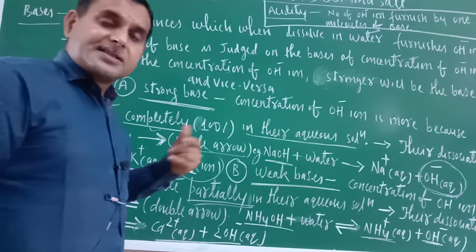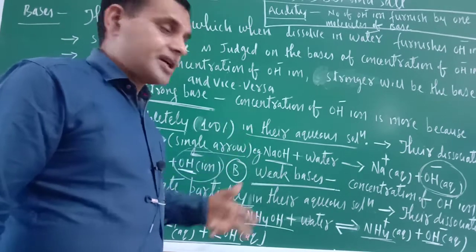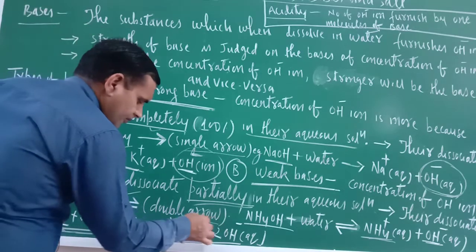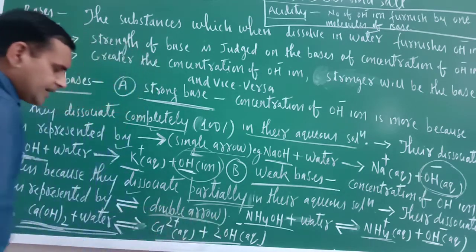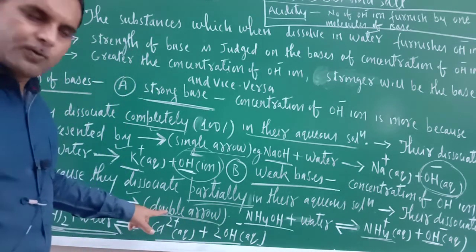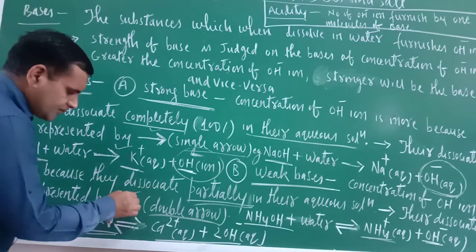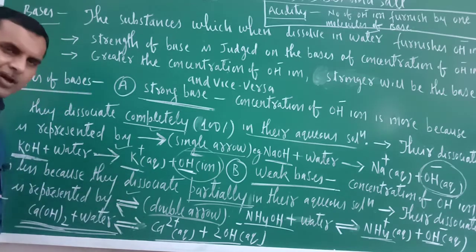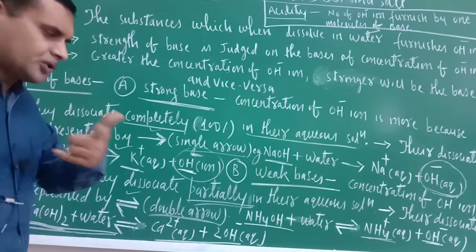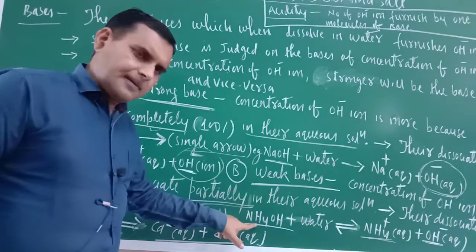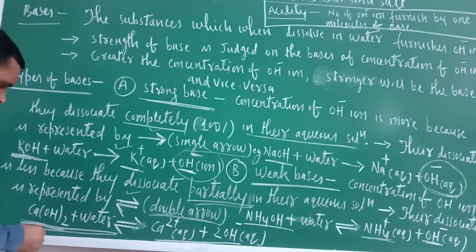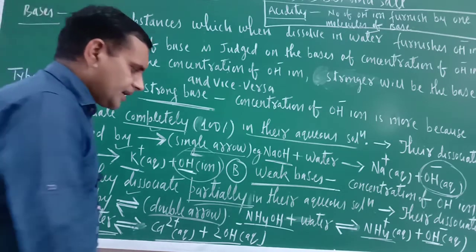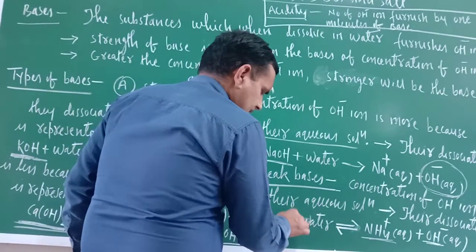Okay. And now just see, since they are dissociating partially, their dissociation is represented by a double arrow. This is the double arrow. Okay. Now why the double arrow is put, that also I will explain. What are the examples? NH4OH and calcium hydroxide. NH4OH plus water.